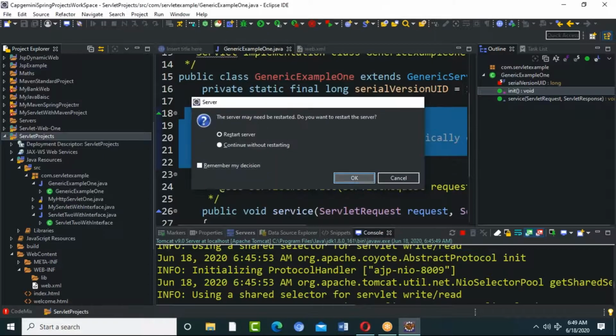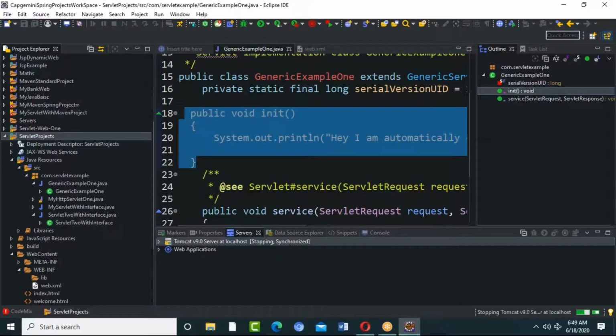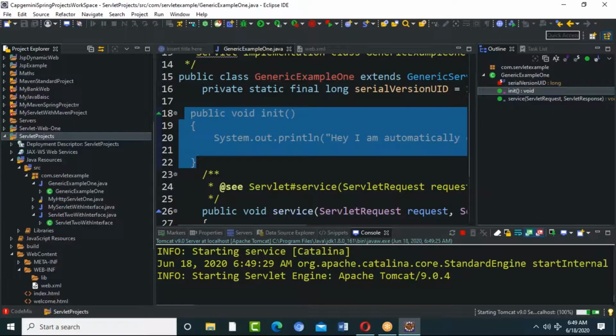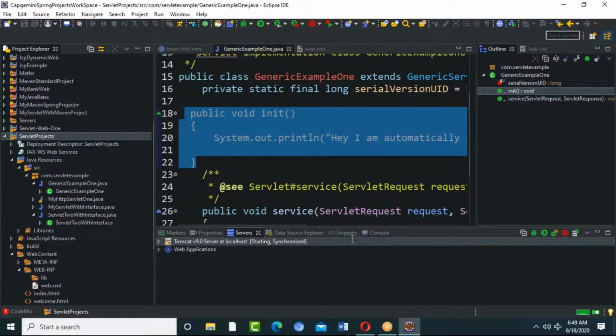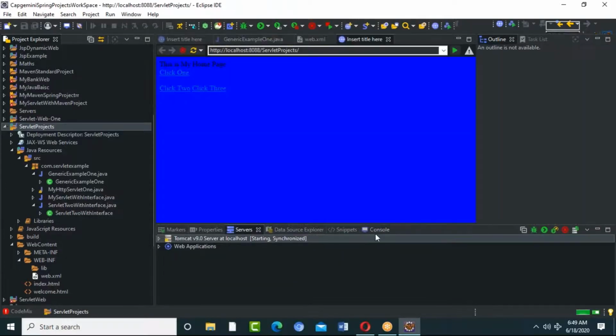So now I have 3 servlets. For 2 servlets only I have given load-on-startup, but for the generic servlet I haven't given load-on-startup. Now let us see in the console what messages it will print. It has to print only 2 messages.